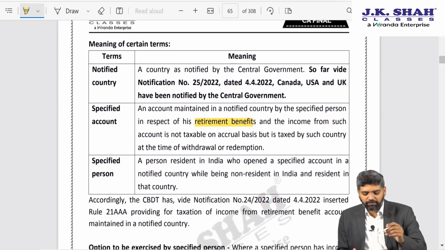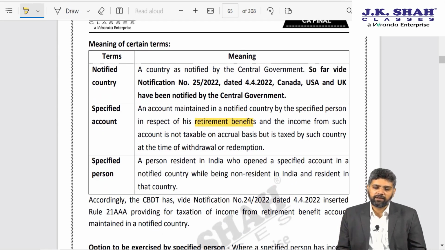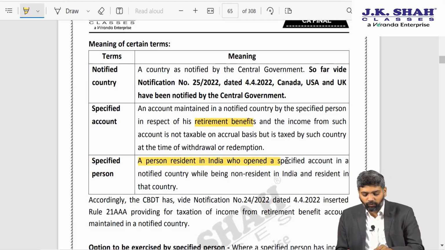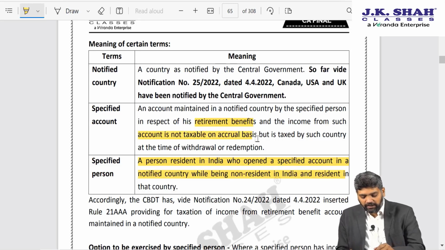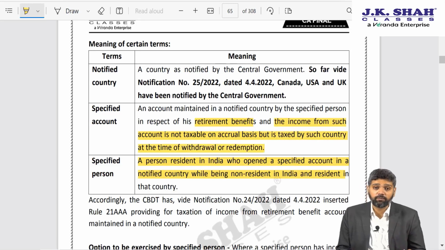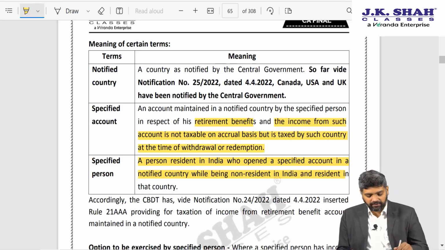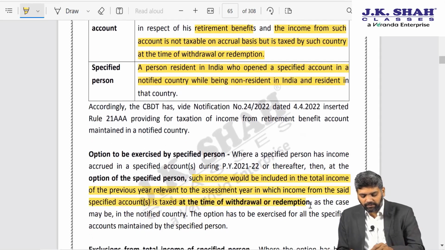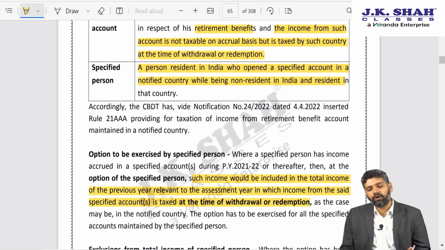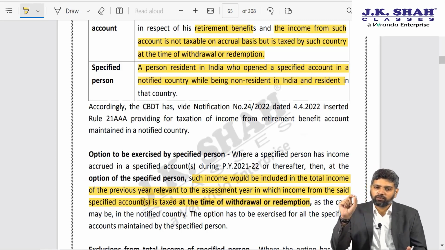Wherein the government states that if you happen to maintain a retirement benefit account in those notified countries, and you are a resident in India right now, but that account was opened in the country when you were a non-resident, meaning you were working over there, and such account, the income on those accounts, is not taxed on accrual basis but is taxed at the time of withdrawal or redemption, in such case the assessee can exercise an option saying that I want to pay tax on such income in India only at the time of withdrawal or redemption. You have to intimate the CBDT saying that I do have an account outside India.